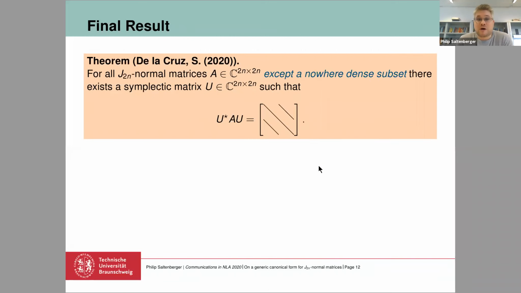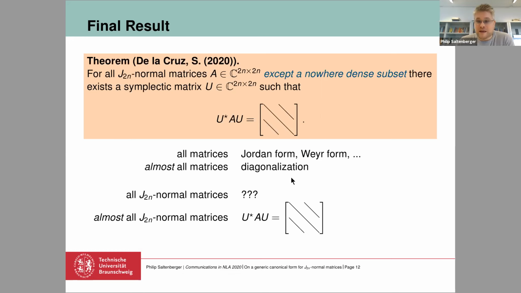And this brings us to our final result, our final theorem: for all J-normal matrices except a nowhere dense subset, there always exists a symplectic matrix, so that the symplectic similarity transformation brings the matrix to this particular canonical form. So let's compare this with the things from the first slide.